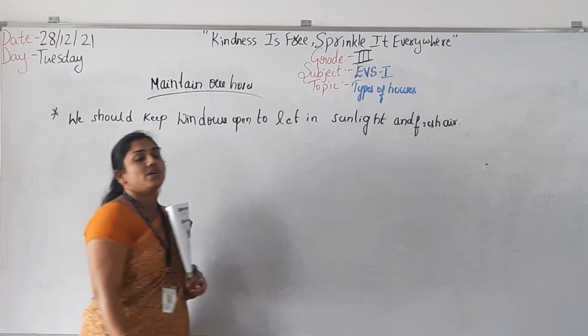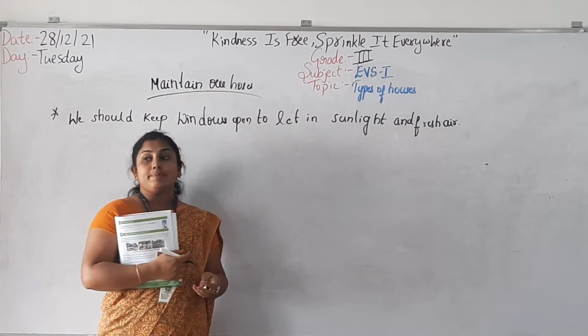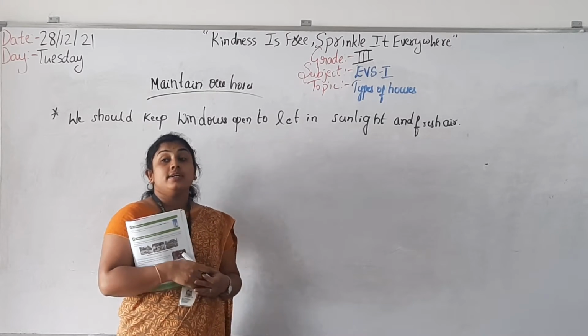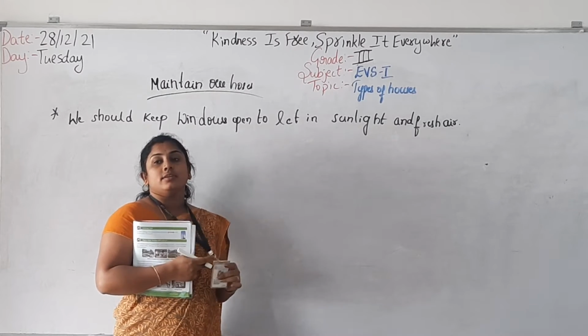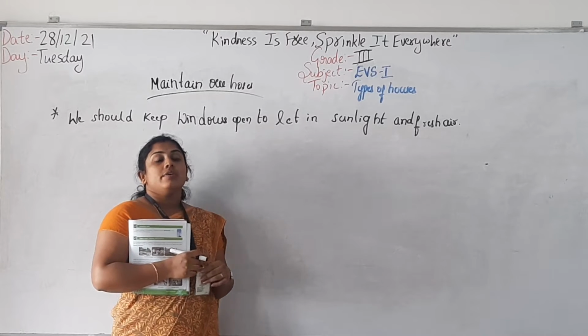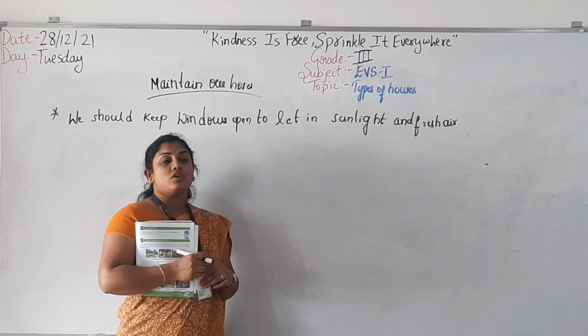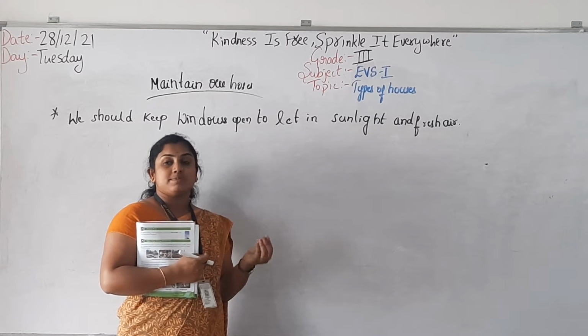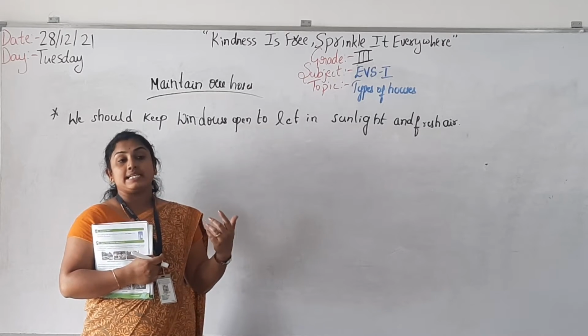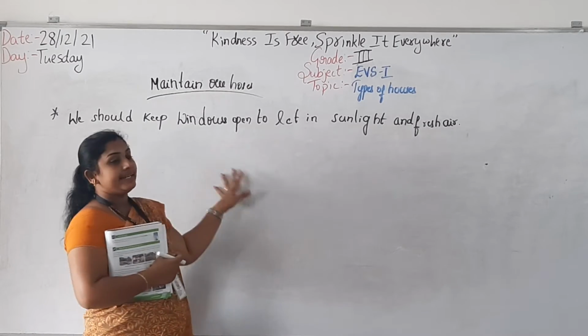First, fresh air is for breathing, to keep our breathing good. Next, what about sunlight? From the sunlight we are getting vitamin D, isn't it? Vitamin D, vitamin E, and also any germs or microorganisms present around or inside our houses, everything is burned in the sunlight, isn't it?